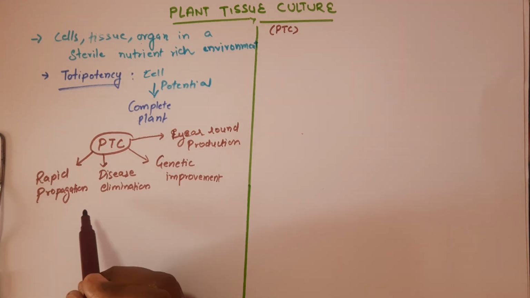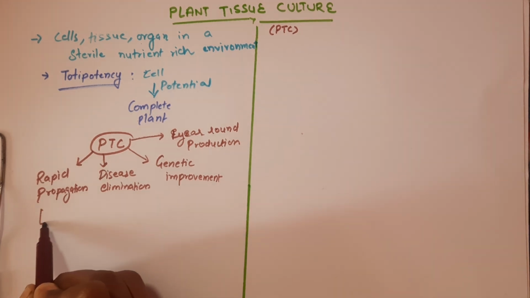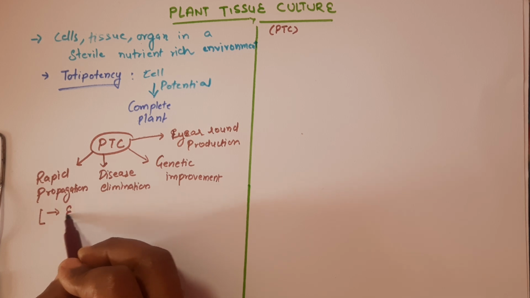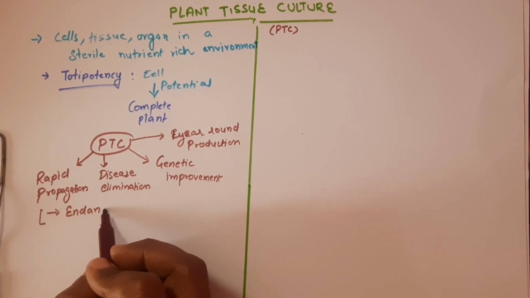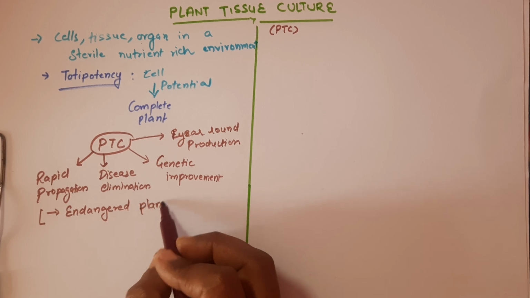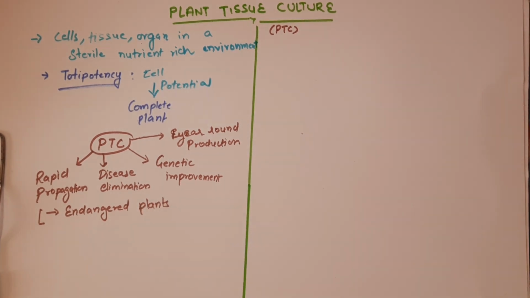Now I will explain how all this works. If there is some endangered plant, there are many endangered medicinal plants, for example one that is known as pecoriza. We can use a plant part of that endangered medicinal plant, cultivate it under tissue culture, and multiply it.